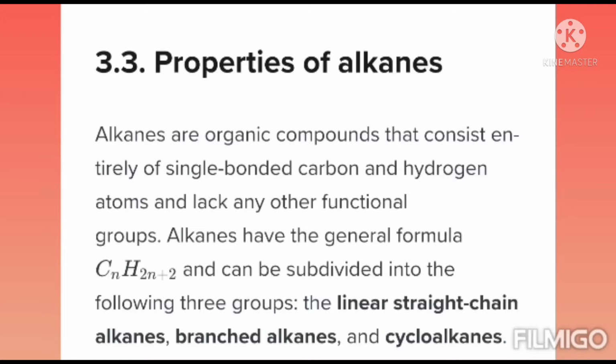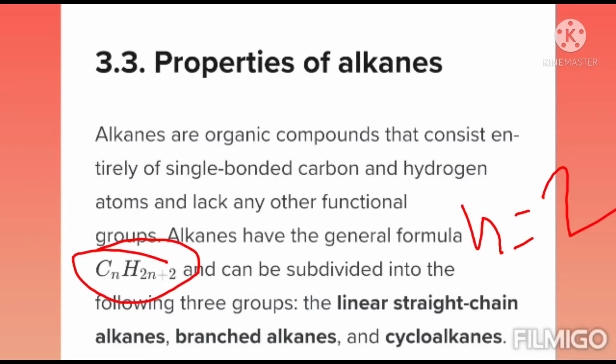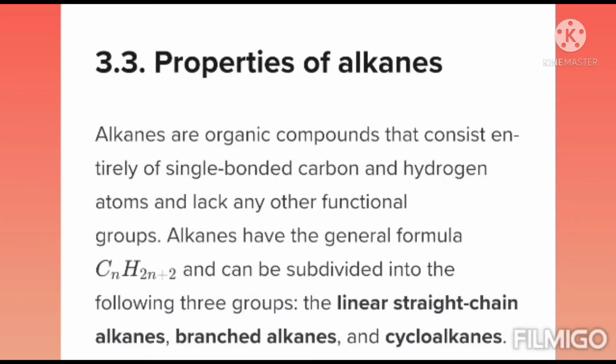Alkanes have the general formula CnH2n+2, where n is the number of carbons and the respective hydrogens. When n is equal to 1, C1H(2×1+2) is CH4, that is methane. When n is equal to 2, C2H(2×2+2) is C2H6, that is ethane, and so on.